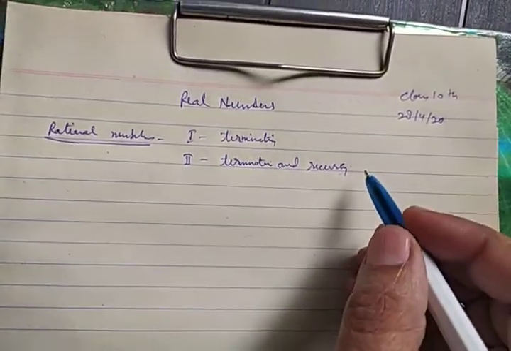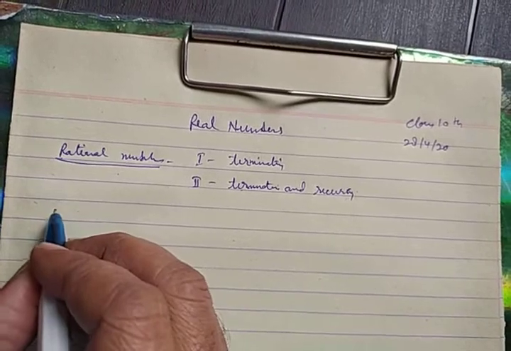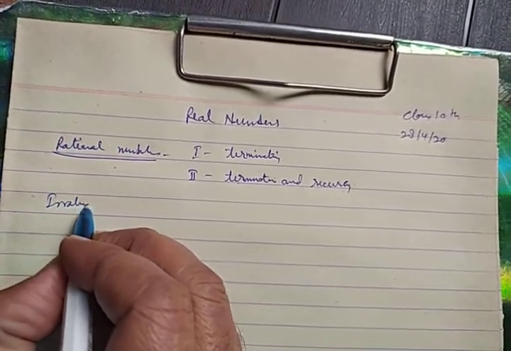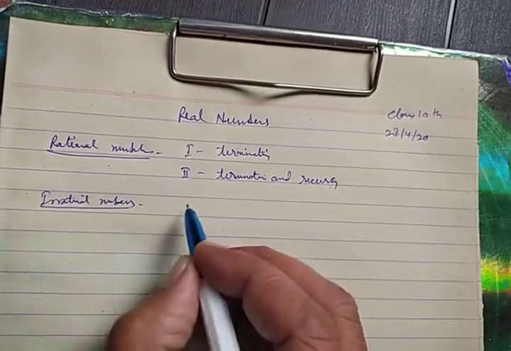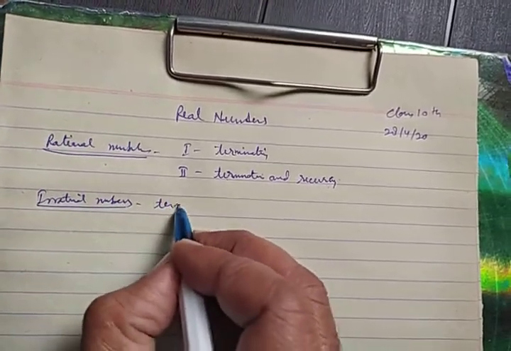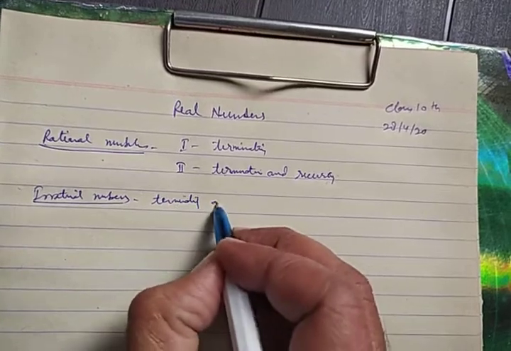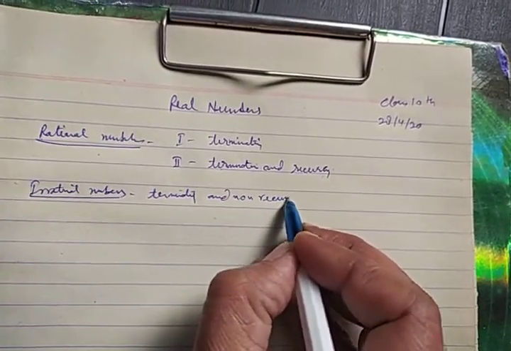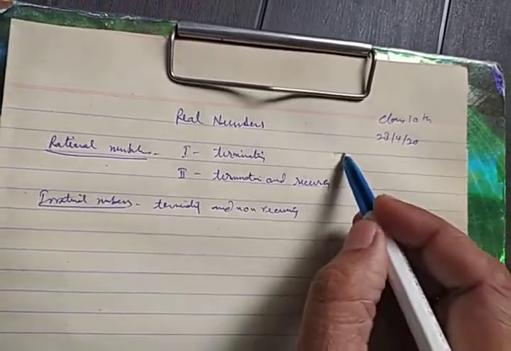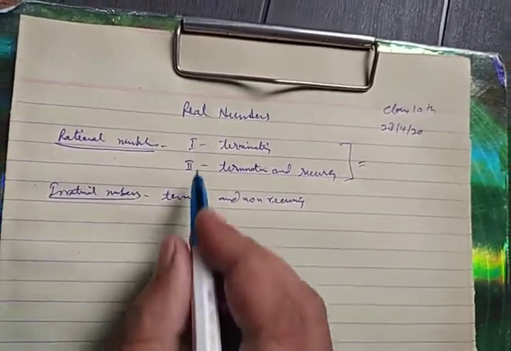There is also a category of irrational numbers. That is non-terminating and non-recurring. I will concentrate on these two. First case,